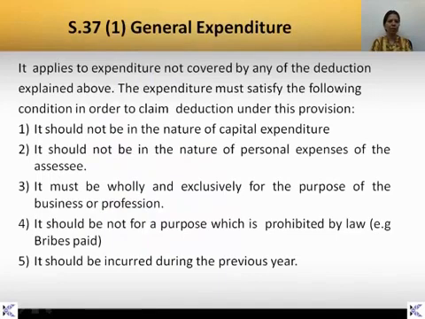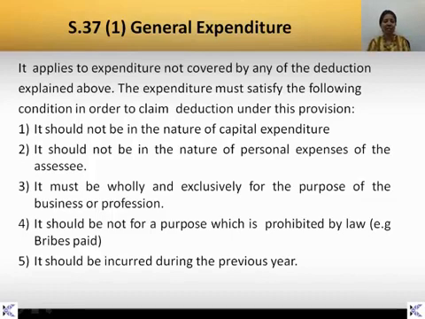Now about the general expenditure. It applies to the expenditure which is not covered by any of the deductions which we have seen earlier. The expenditure must satisfy the following conditions in order to claim deduction under this provision. This general expenditure should be very clear to you all, because in the exam, problems are generally based on this logic only.